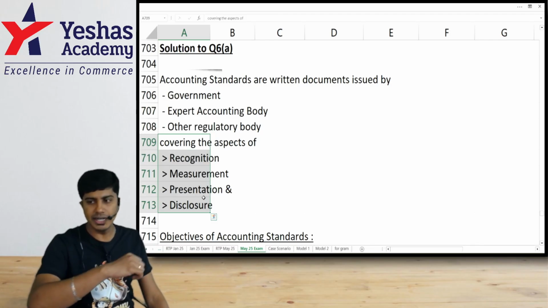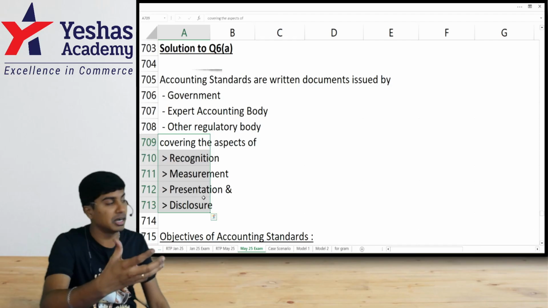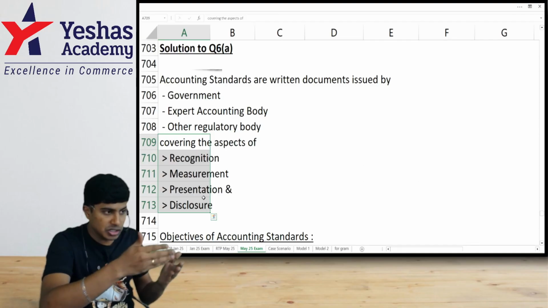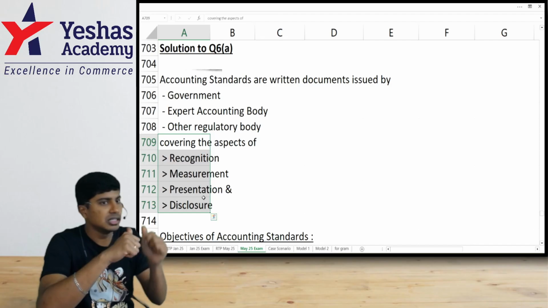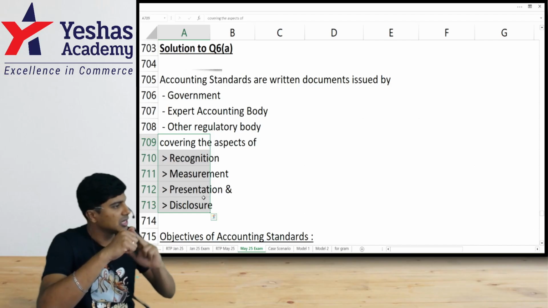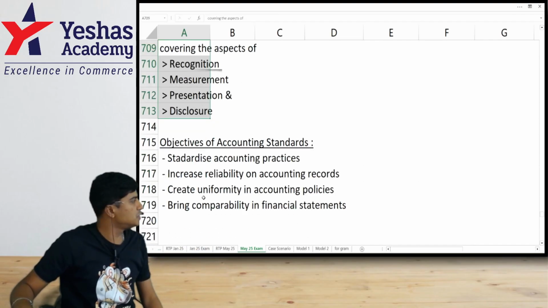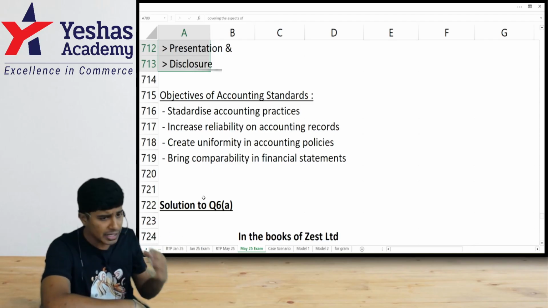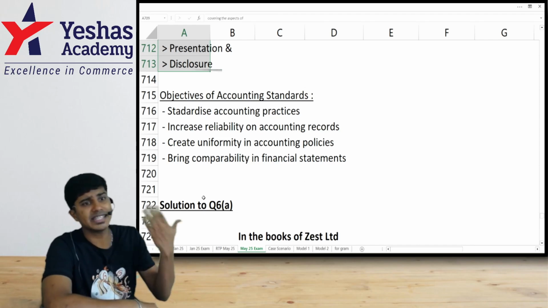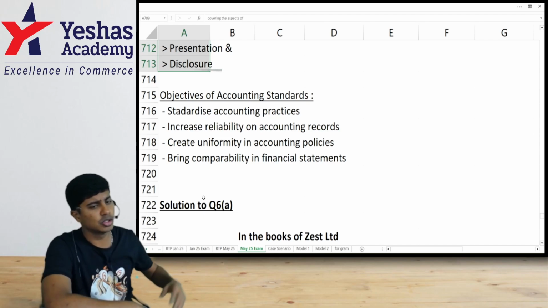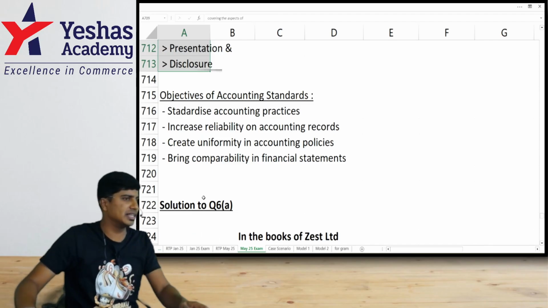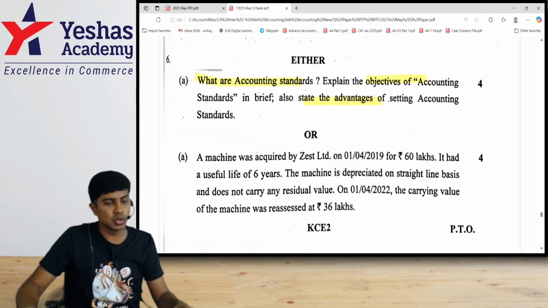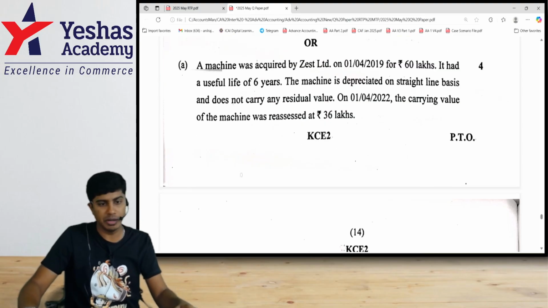If not for accounting standards, there are multiple accounting policies available, multiple accounting practices that can be followed for the same situation by an entity. When you have various options to follow, there is no standardization, there is no uniformity, there is no reliability, there is no comparison. So, the objectives of the accounting standards is to bring in standardization in the accounting practices that we follow, to bring in uniformity, to increase the reliability of the accounting records, and also to bring in comparability. This is the short and sweet answer that was supposed to be written for that 4-marker first option, 6A. If in case you choose to write 6A, the second option, which is on impairment, let's discuss.